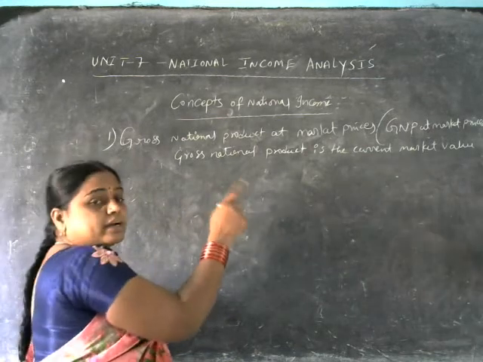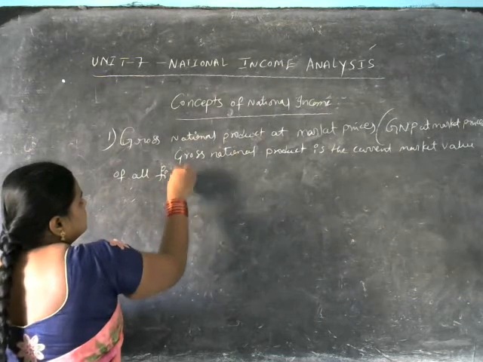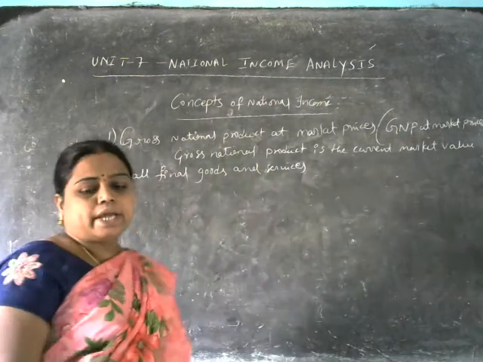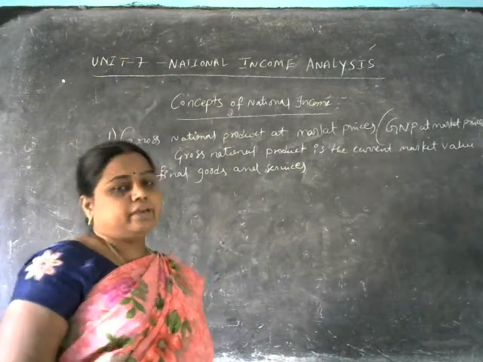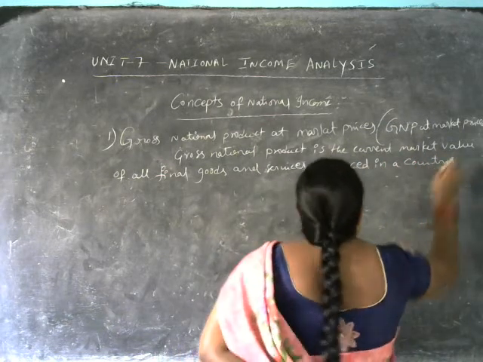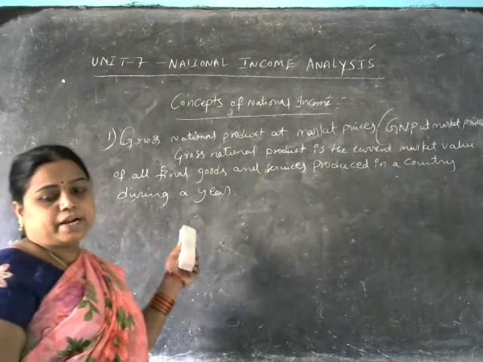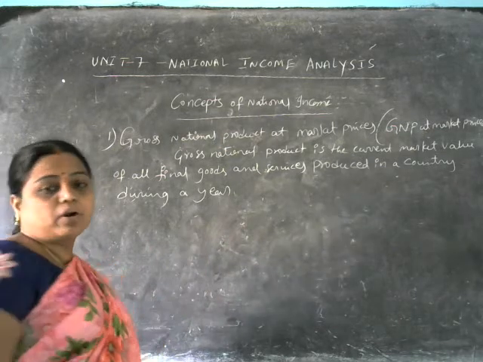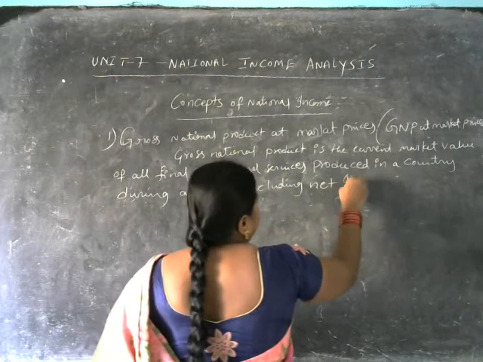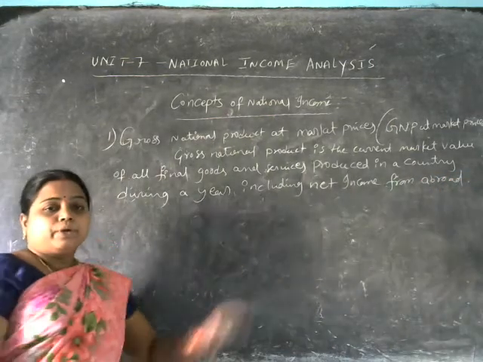So gross national product is the current market value of all final goods and services produced in a country during a year, including the net income from abroad.